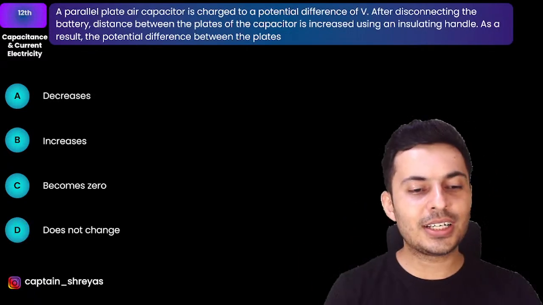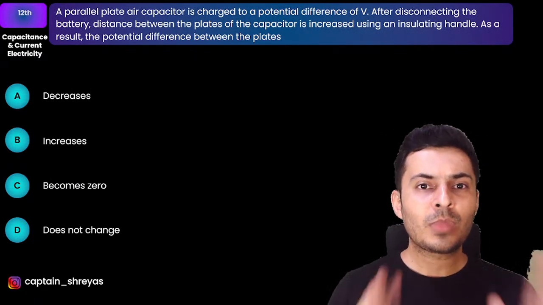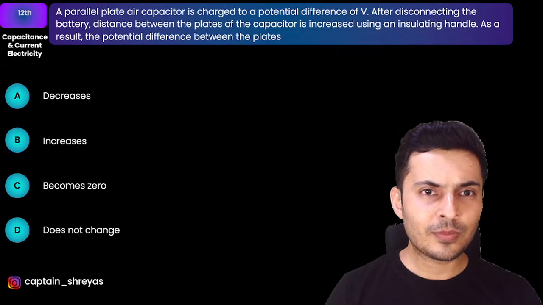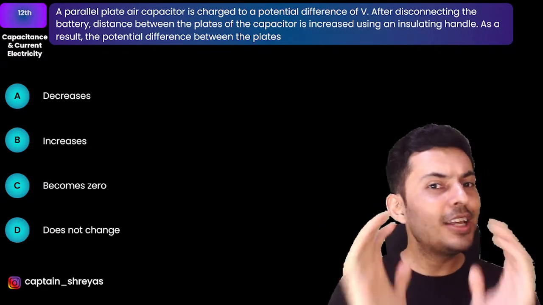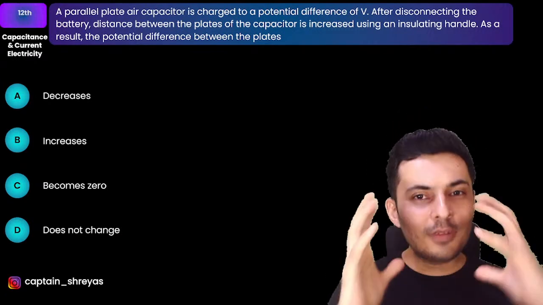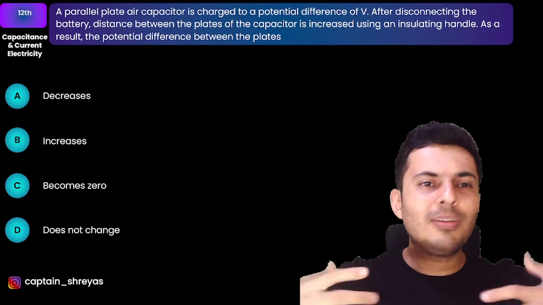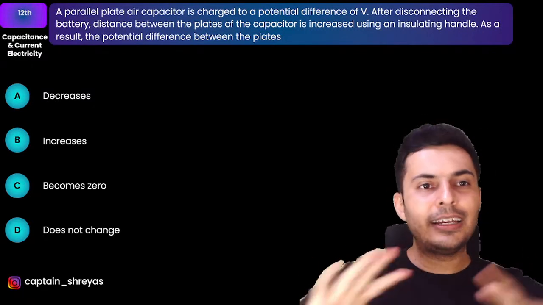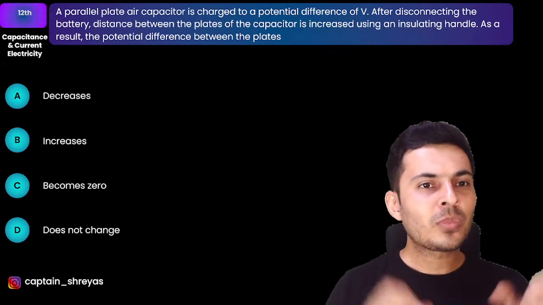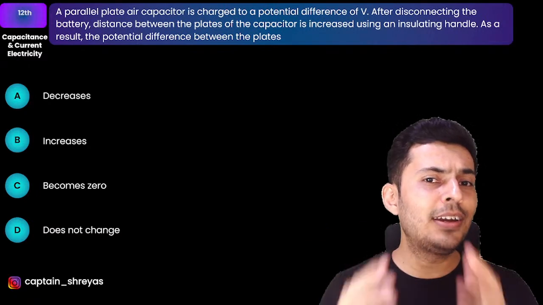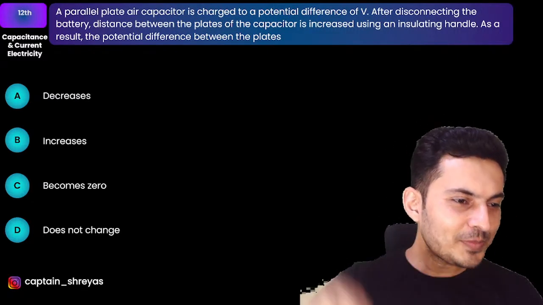Here is the next question coming up on your screen. The parallel plate capacitor is charged to a voltage of V. Now you disconnect it. The distance between the plates of the capacitor is increased using some insulating handle. Why insulating? Because if it is conducting, maybe that conductor will take away the charge which is already stored. Now what do you think will happen to the voltage difference between the plates?